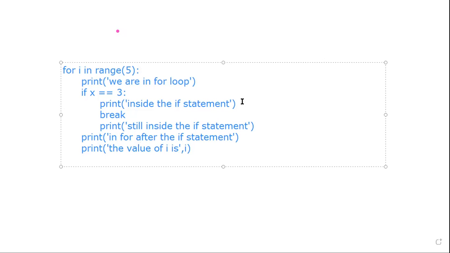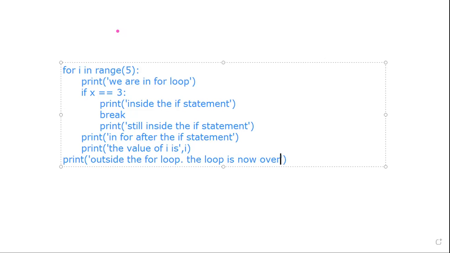And now I am printing this outside the for loop. The loop is now over.